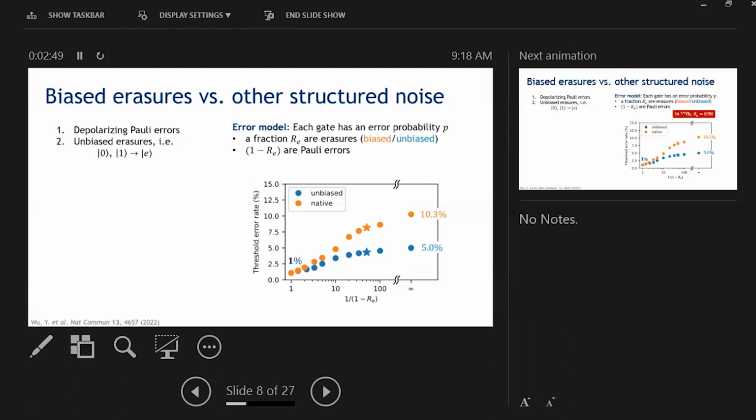For the neutral atomic qubit, we have to pay attention to the erasure fraction 0.98 because that's the theoretical erasure fraction achievable by these qubits. And even for this erasure fraction, we see a significant improvement in threshold for biased and unbiased erasures, where again, our biased erasure threshold seems to be double that of the unbiased erasure threshold. Now, this may seem surprising because we have already shown that our biased erasures do not preserve the code symmetry. So why do we still see an improvement over unbiased erasures in this error model?